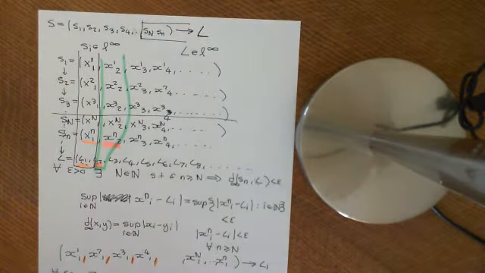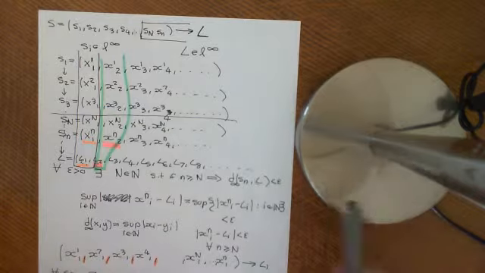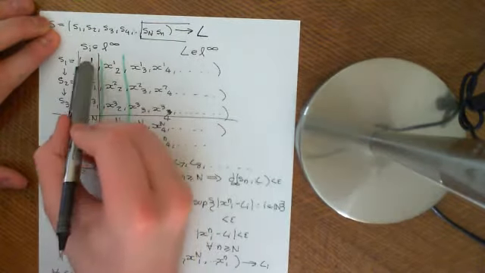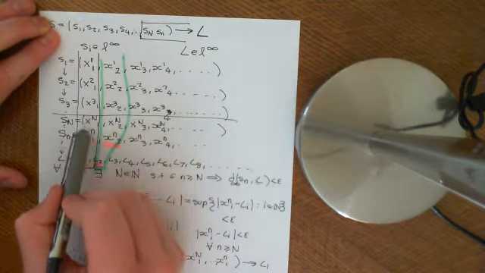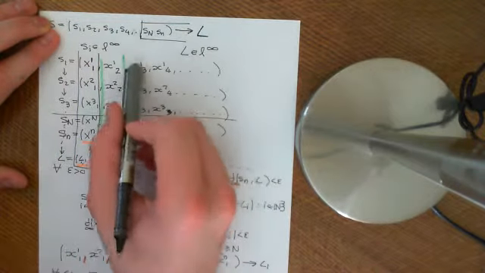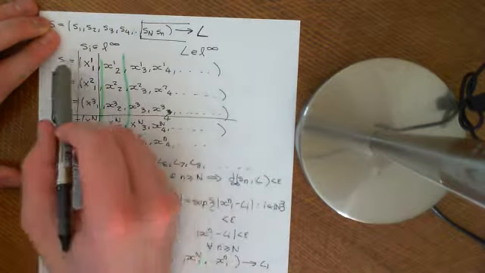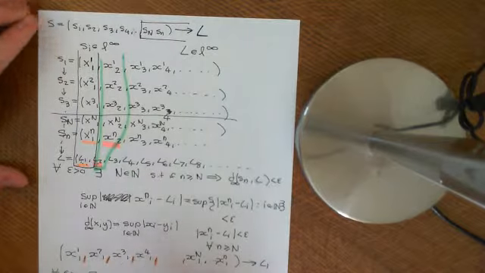So I think that's enough for this video. In the next video, what we'll discuss is that the converse, unfortunately, does not hold. That if you have a sequence of sequences like this, and you look at the sequence of first terms, and that converges, and the sequence of second terms converges, and the sequence of all the individual terms converge, that doesn't necessarily imply that in the D infinity metric this sequence of sequences converges.